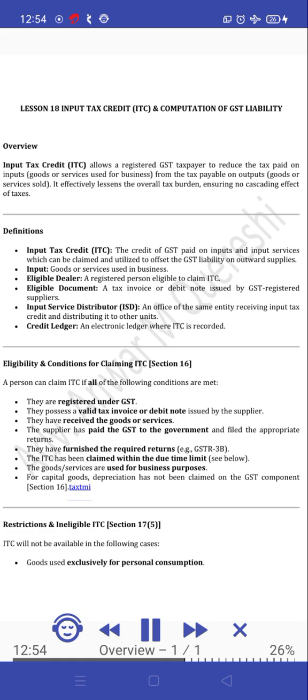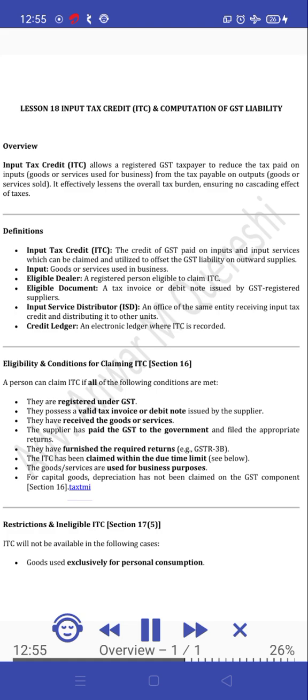They have furnished the required returns, e.g., GST R3B. The ITC has been claimed within the due time limit, see below. The goods and services are used for business purposes. For capital goods, depreciation has not been claimed on the GST component. Section 16. Tax TMI. Restrictions and ineligible ITC, Section 17(5).